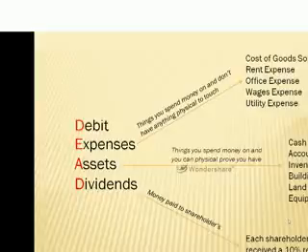Now, as we look at these expenses, assets, and dividends, you can see that I have spelled the word DEAD. DEAD stands for debits, expense, assets, and dividends. So these three accounts, expenses, assets, and dividends, will always have a debit balance.